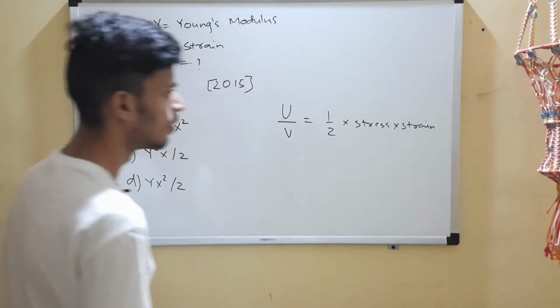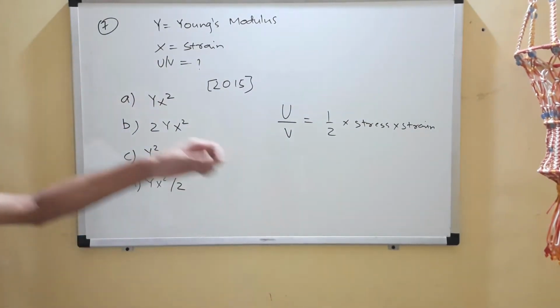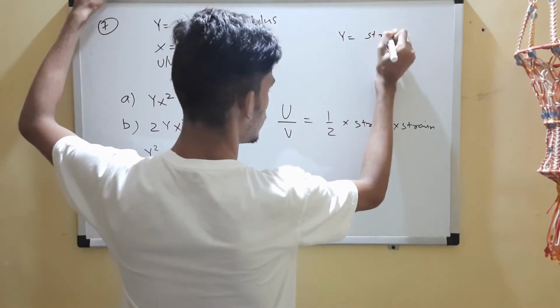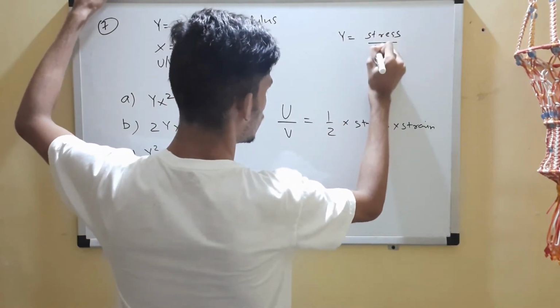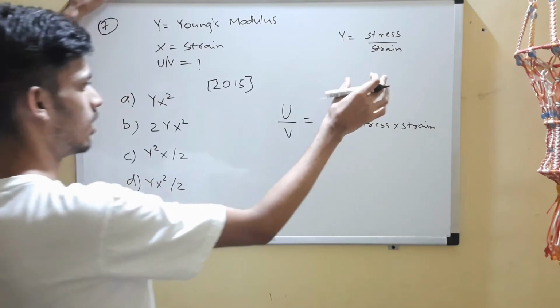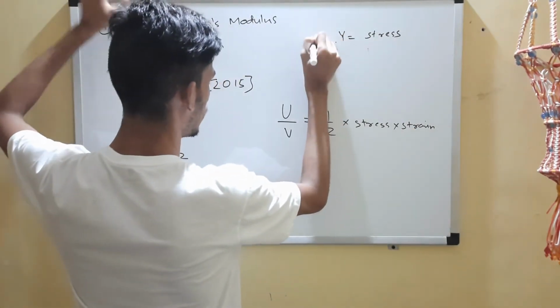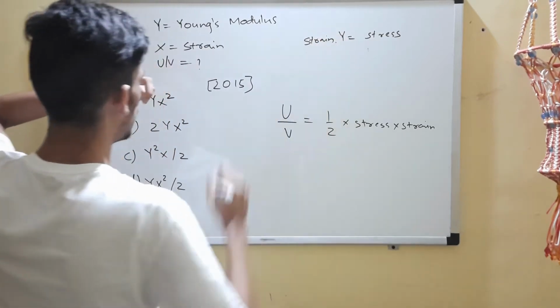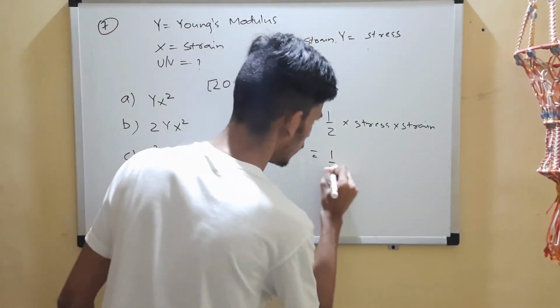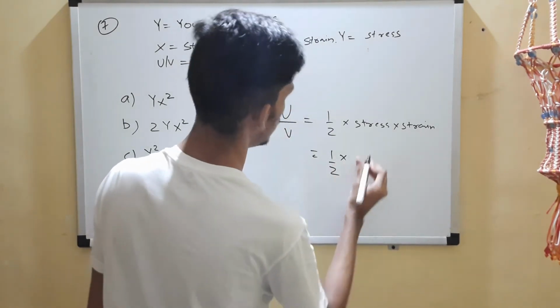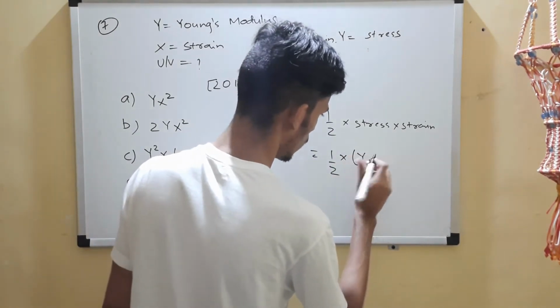Here in this question nowhere is stress mentioned, so we are going to use the formula of Young's modulus, which is stress by strain. So we substitute stress as Young's modulus into strain. So half into stress, in place of stress you have Young's modulus into strain.